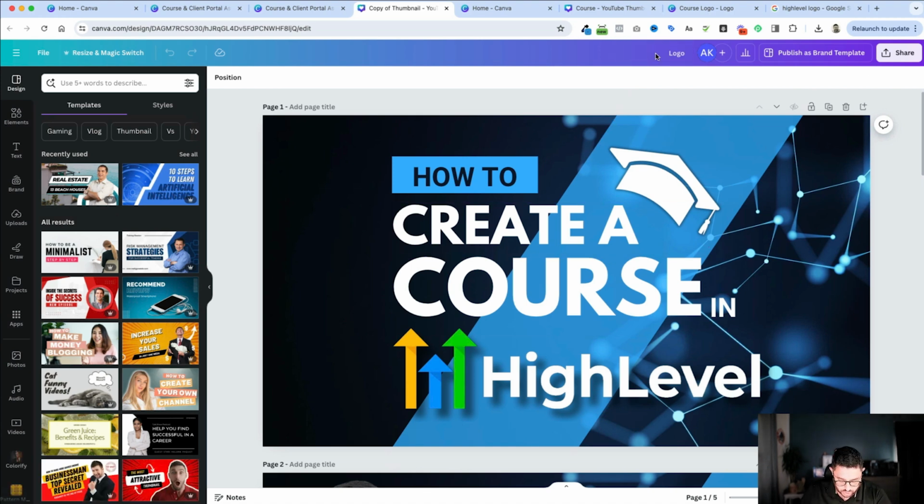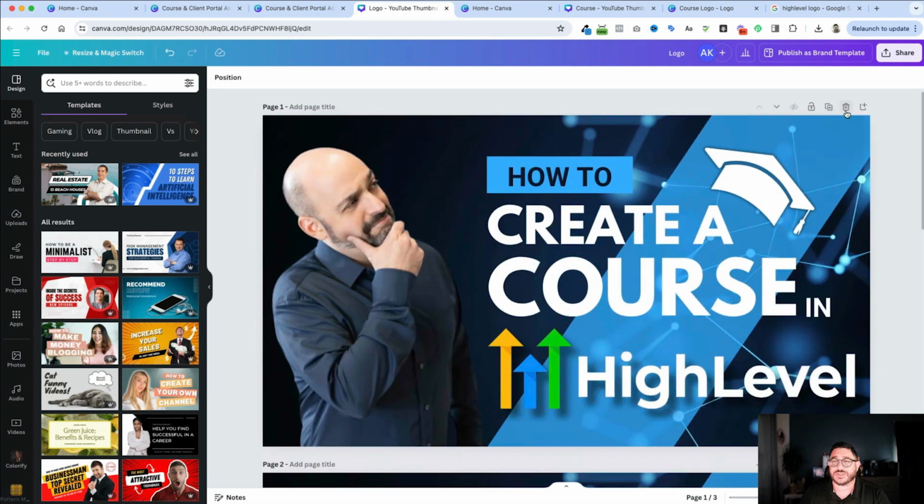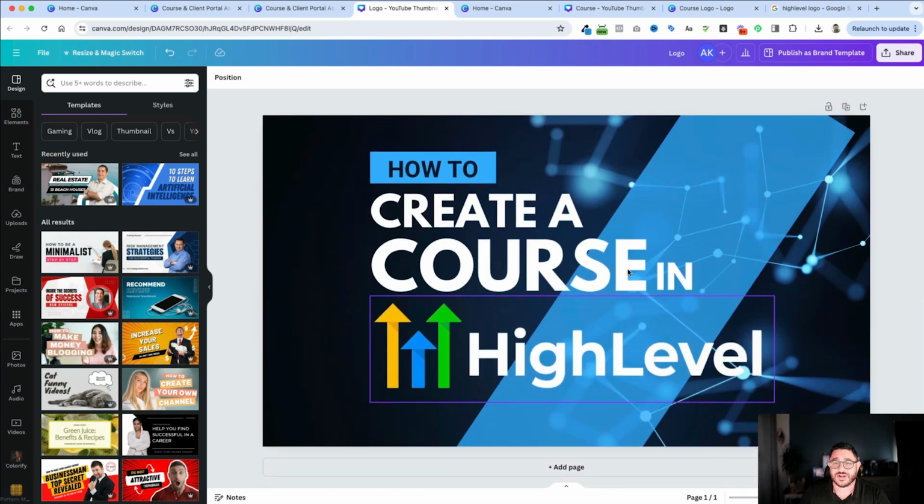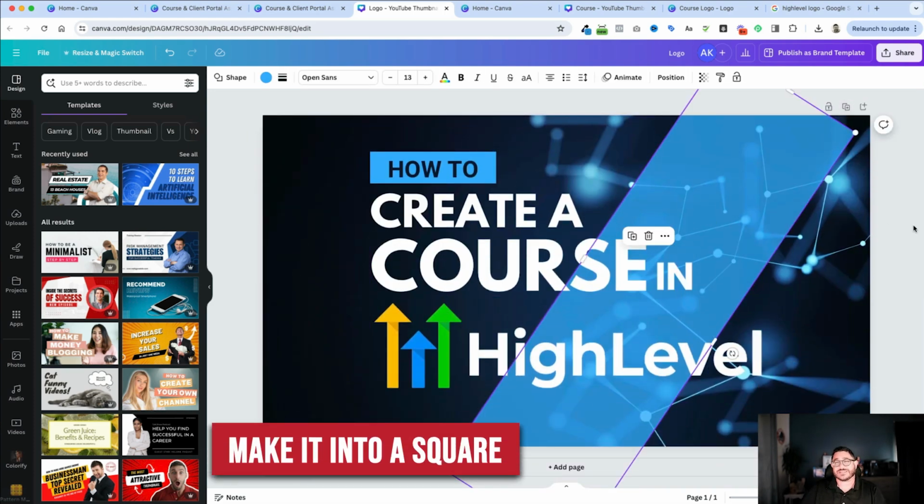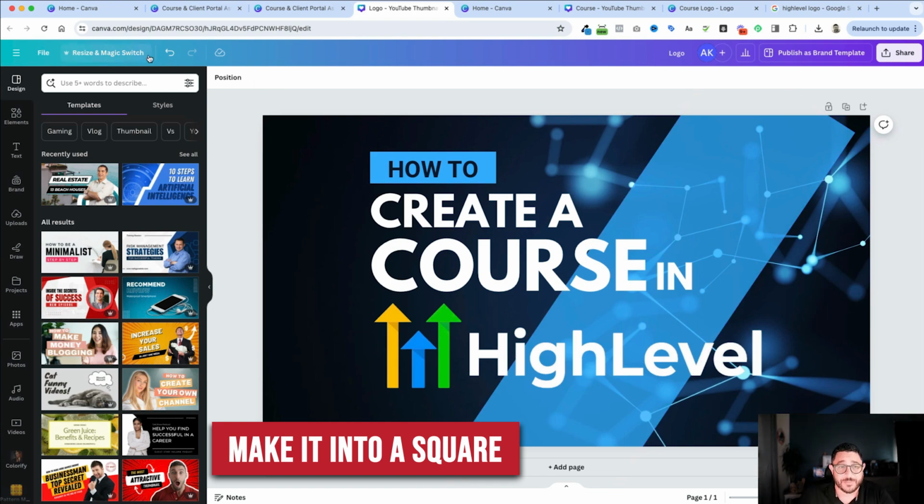Now, for our courses, the logo needs to be a square. So this is not going to work. So all I need to do is delete the parts that I don't need anymore. I'm going to use the one that's here at the bottom. And I'm going to make this into a square by resizing it.